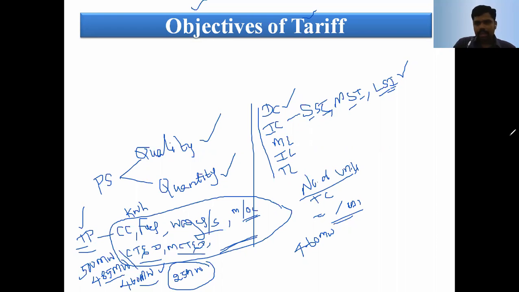Again, we cannot directly charge all the consumers equally. Suppose we calculate and get the per unit cost as 4 rupee 20 paise or 30 paise. If we consider all the parameters, we get 4 rupee 30 paise. If the same 4 rupee 30 paise is charged to all consumers equally, that is domestic, industrial, municipal, irrigation and transport load, the consumers are not satisfied. Domestic consumers, irrigation consumers and municipal consumers are not satisfied. For industrial consumers there is no problem.